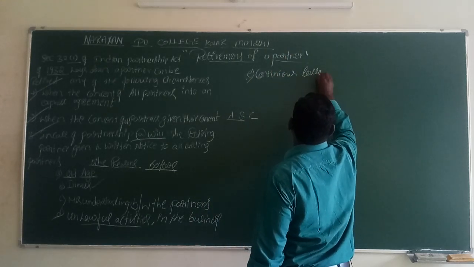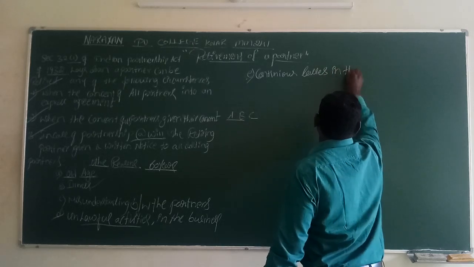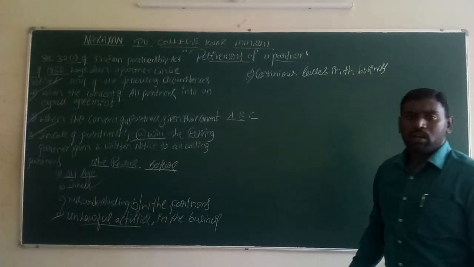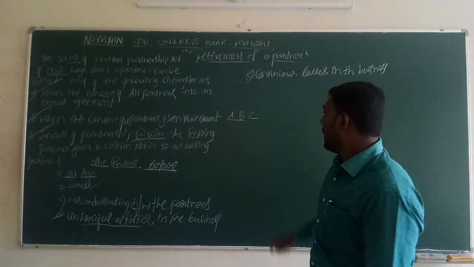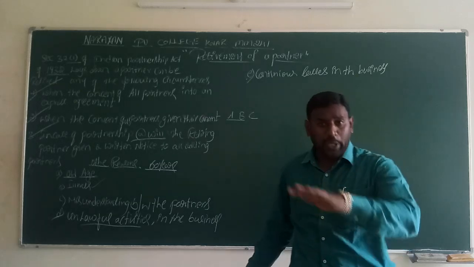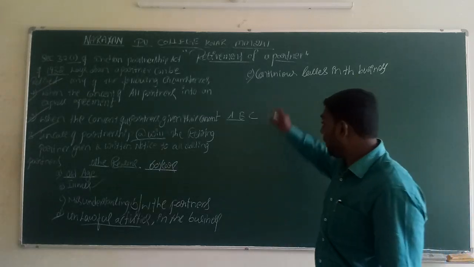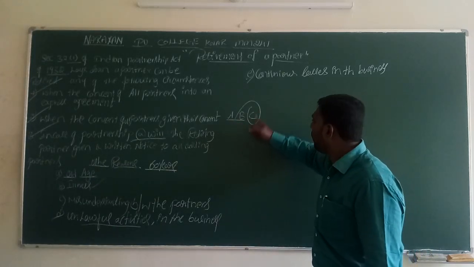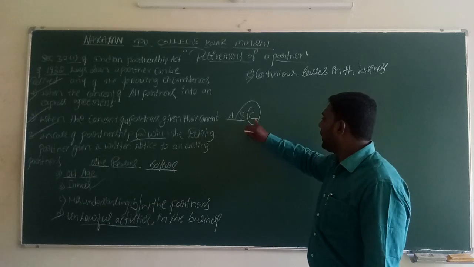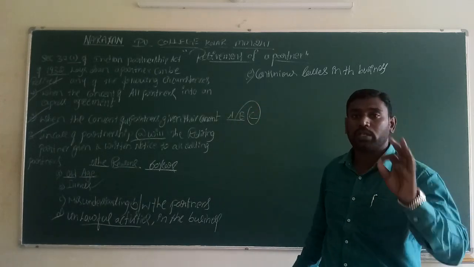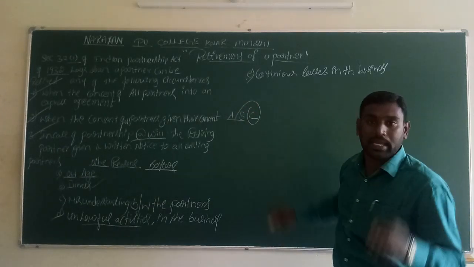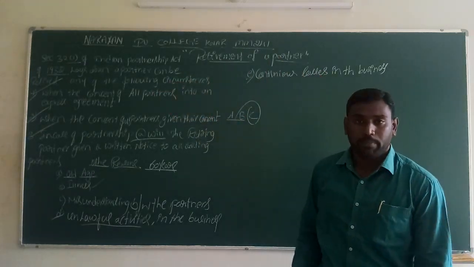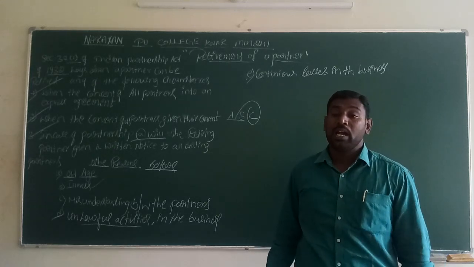Continuous losses in the business. If a partner has incurred continuous losses, for example, A and B are the partners and only C is incurring losses, then during that time that person will not have the right to stay in the business as a partner for a long period of time. So he is going to take retirement from the business. That is also one of the reasons.